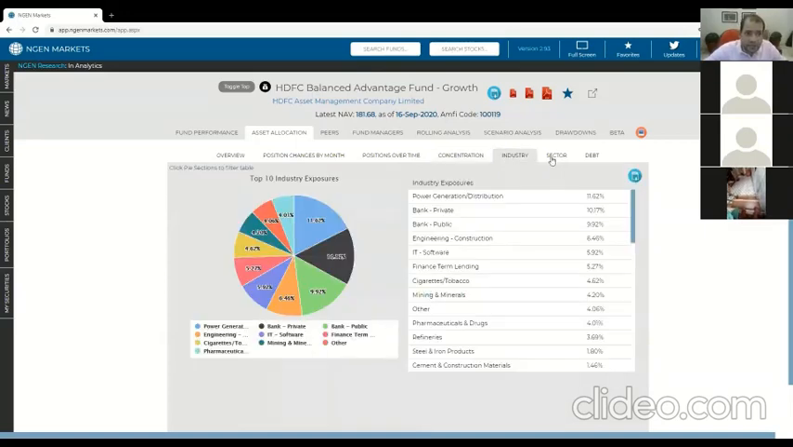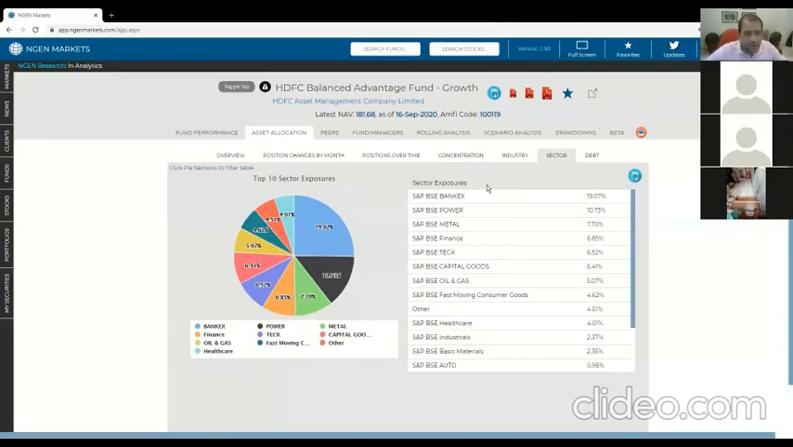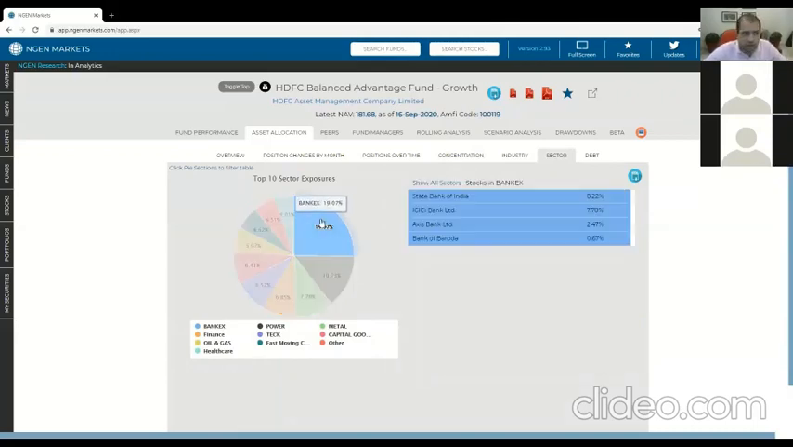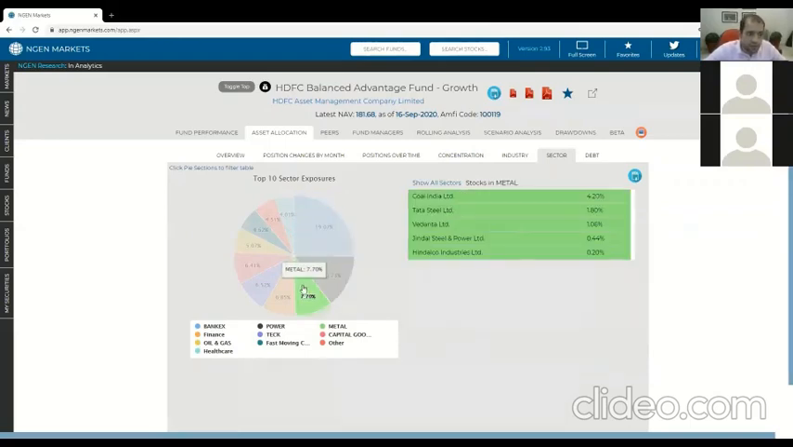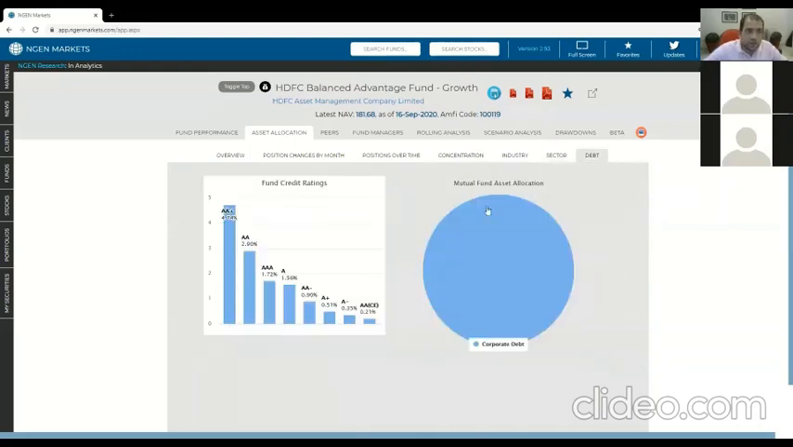Also, we have industry and sector. These are both very, very similar to each other. So I'll go through one of them. So this one looks at the BSE sectors and how much sector exposure you have. And if you click on the pie chart, you'll actually be able to see which stocks make up that exposure. And finally, debt.